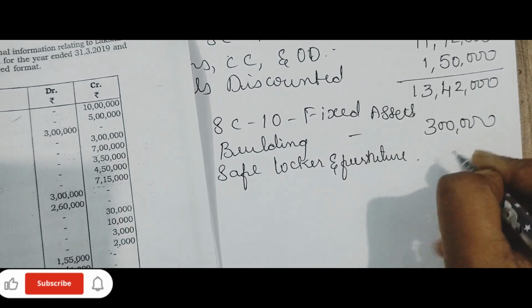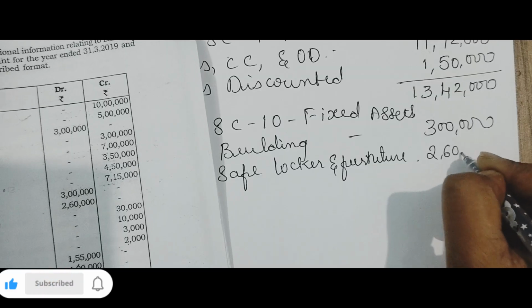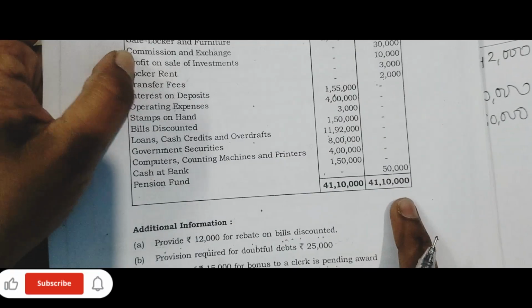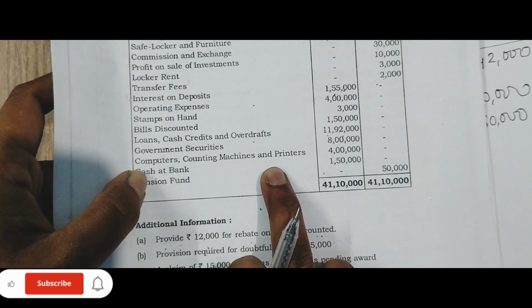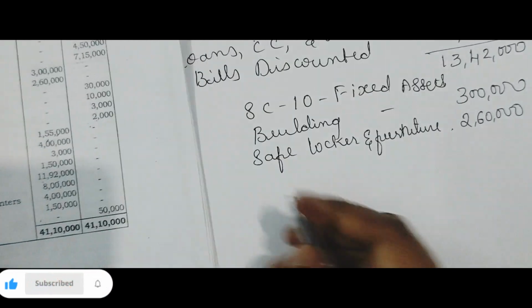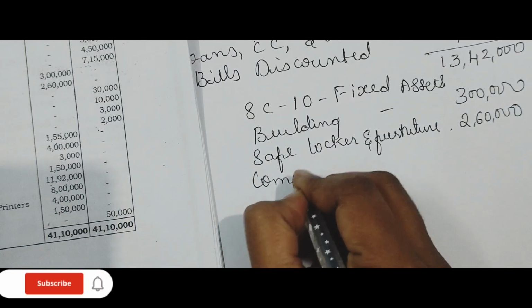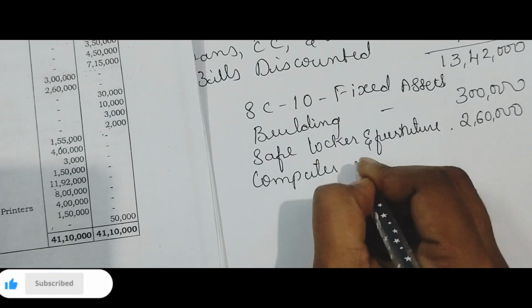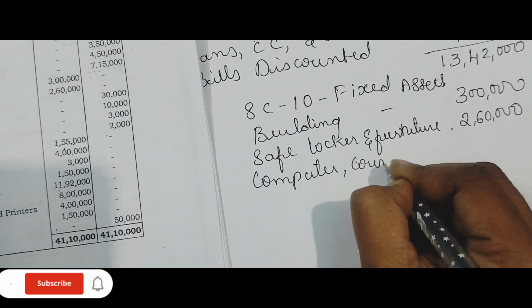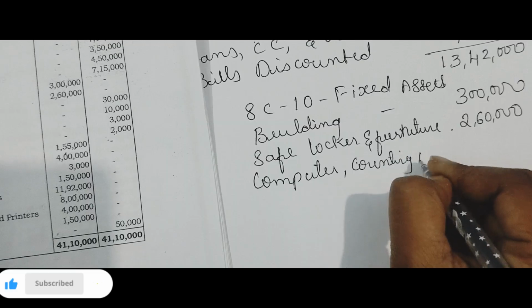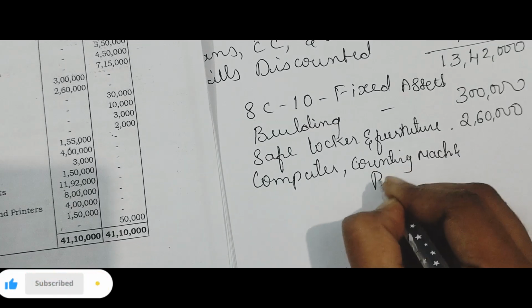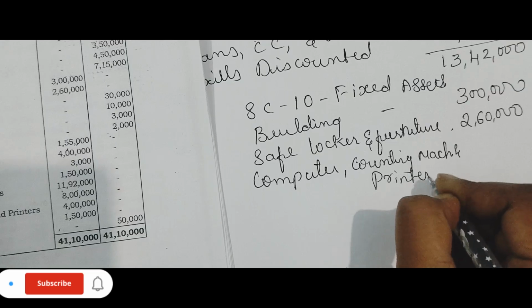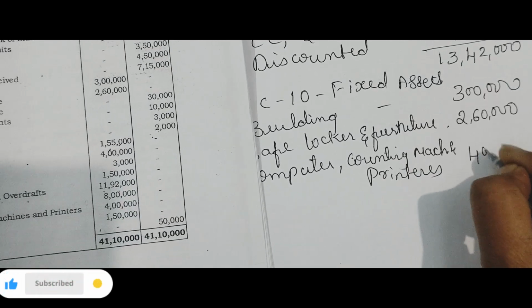Safe, locker and furniture 2,60,000. Then we have computer, counting machine and printer, which is an asset. 4 lakh.